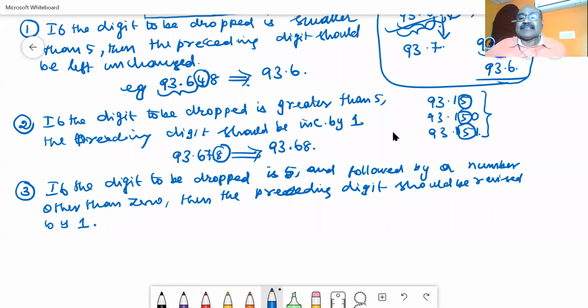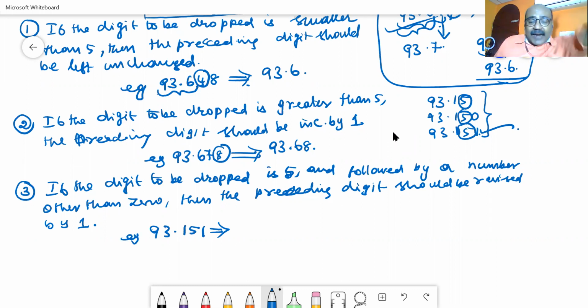Let us take this number, 93.151, as the example. Here the round off digit is considered to be 5. The dropped digit should be 5. Then I have to see the number next to 5. The number next to 5 is 1, which means it is a non-zero number. Then I have to write this as 93.2.